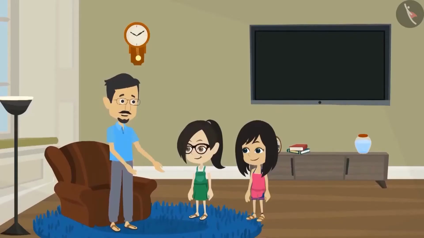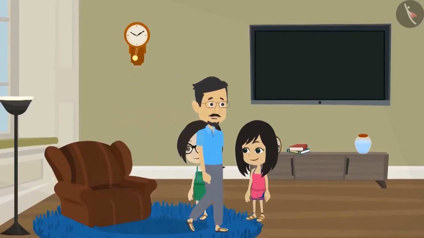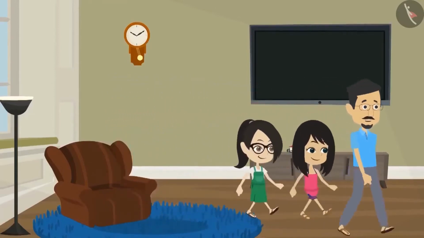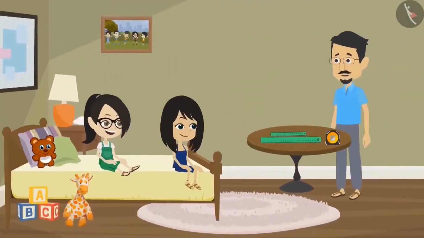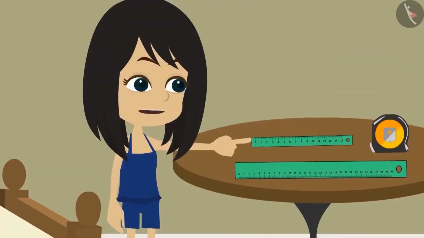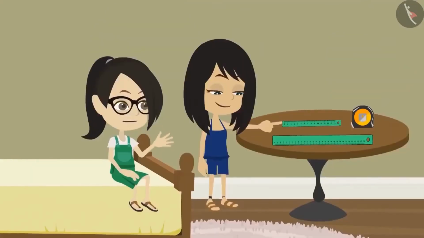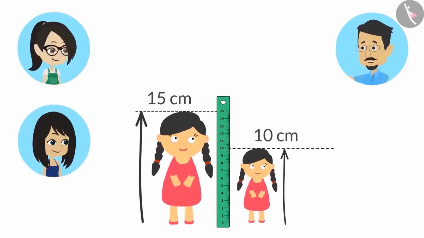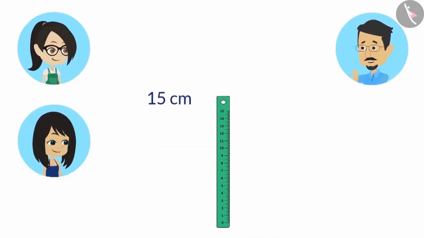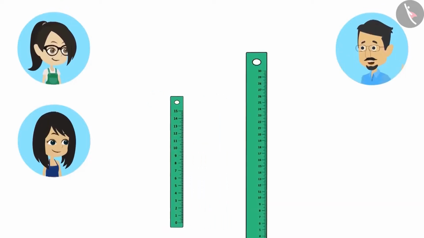Yes, and I have it. You can go to your room and I'll bring it there. Your toys can also be measured with this scale. Look, I have these 3 scales. Even we have this scale, Papa. Yes, and this is the scale we used yesterday to measure our dolls. This scale can only measure objects which are up to 15 centimeters in length. Now look at this scale and tell objects of what length can be measured using this scale.